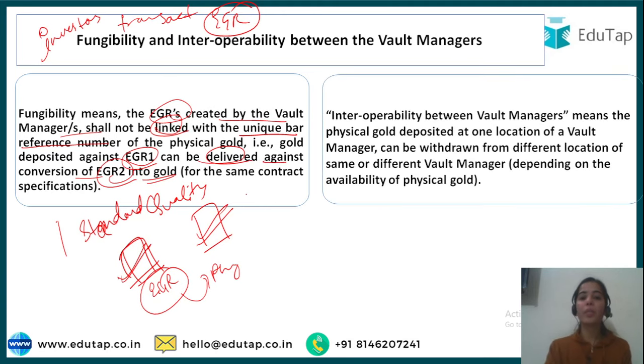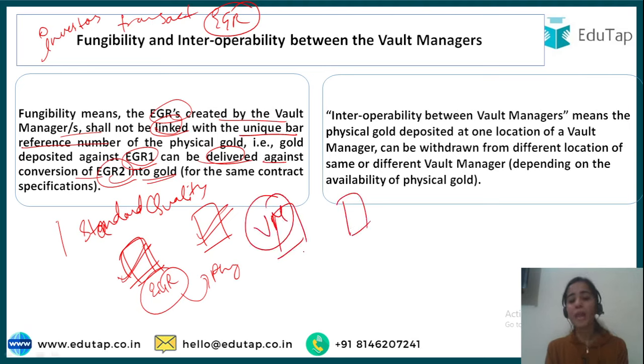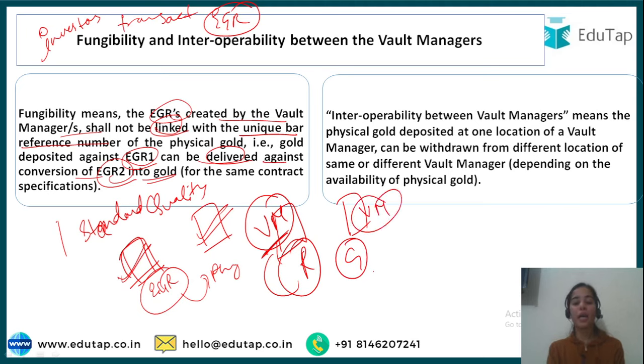Now interoperability means that if one vault manager has taken the gold, but I am not living there, say I have given the gold to the Rajasthan vault manager, but I am going to Gujarat and I want my physical gold back, even the Gujarat vault manager will give the gold to me. So interoperability between vault managers means that the physical gold deposited at one location of a vault manager can be withdrawn from any other location.